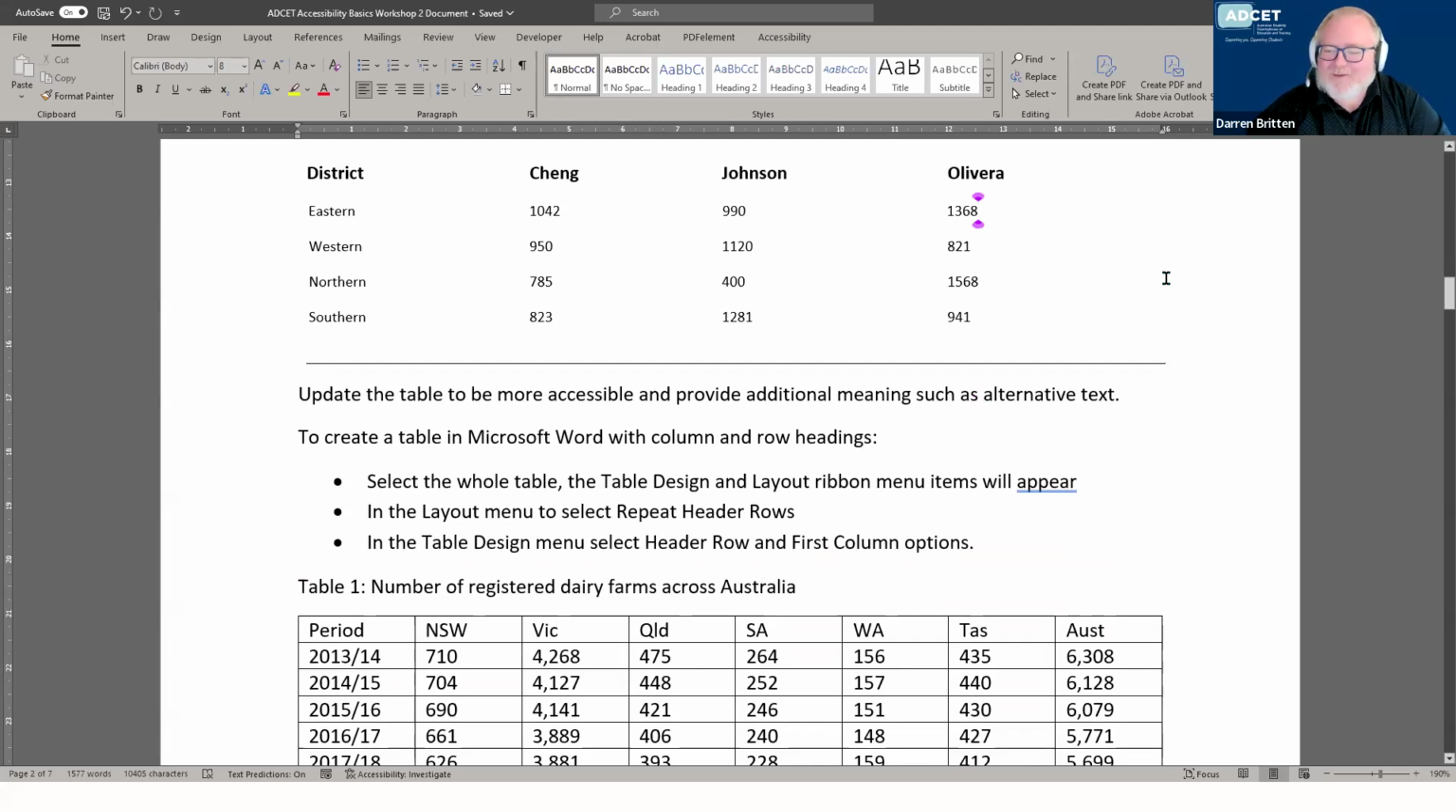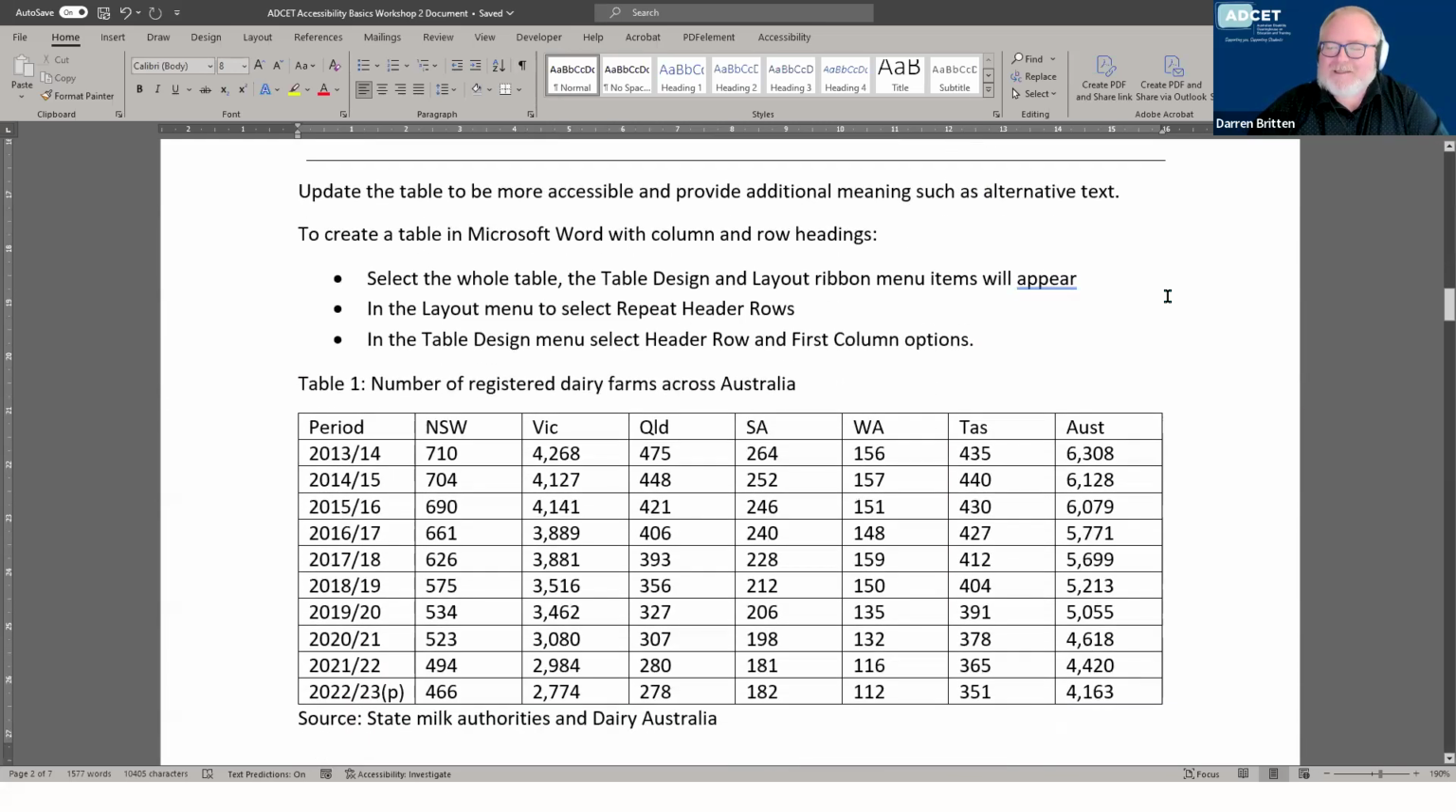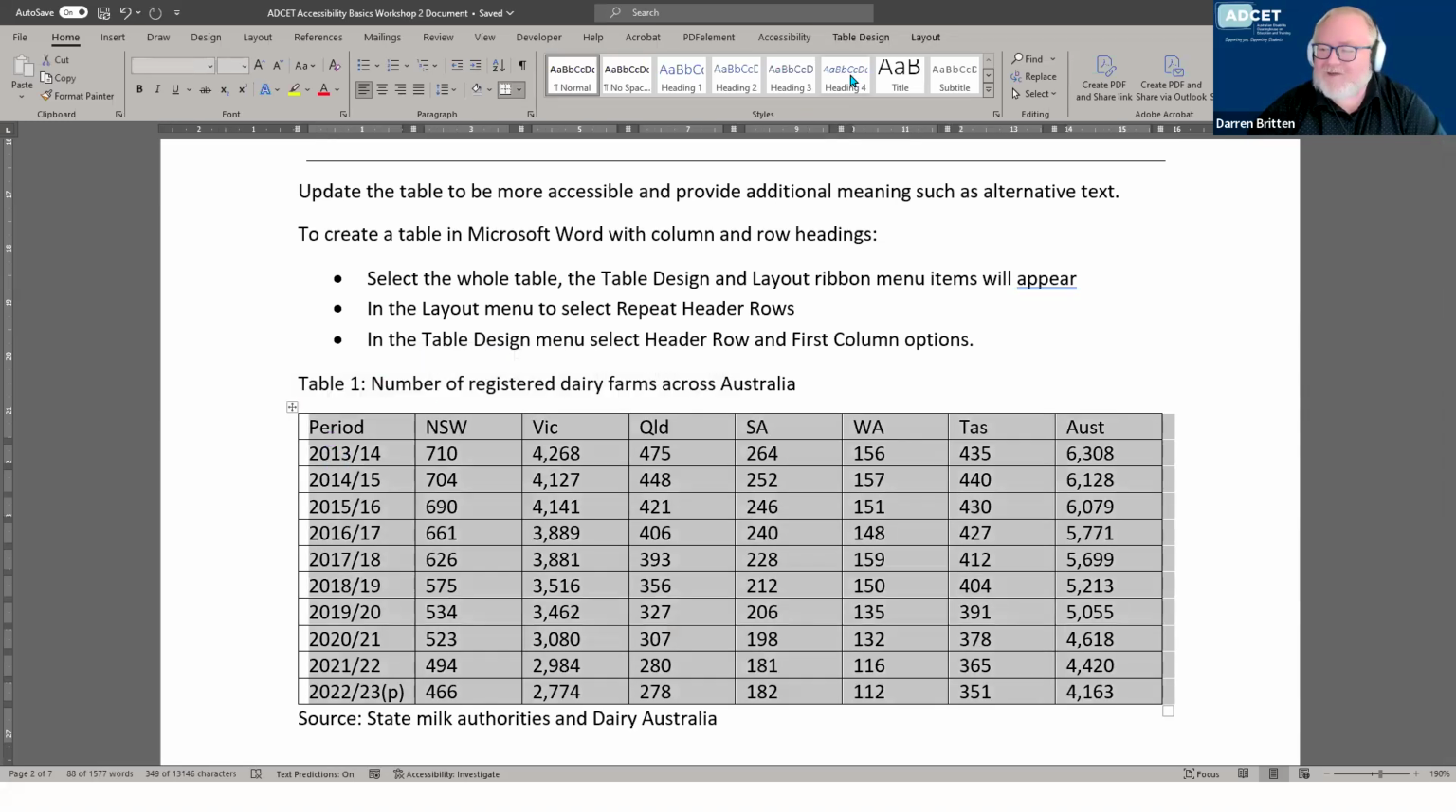A proper table will be the one that's below that, where you've got, as Justin said, the same number of cells that are there. And there's a way to make that more accessible. So Justin, if you want to just take over.